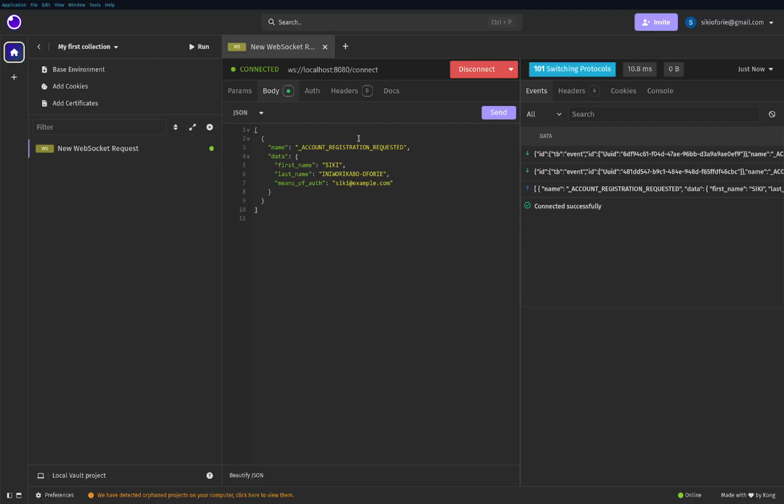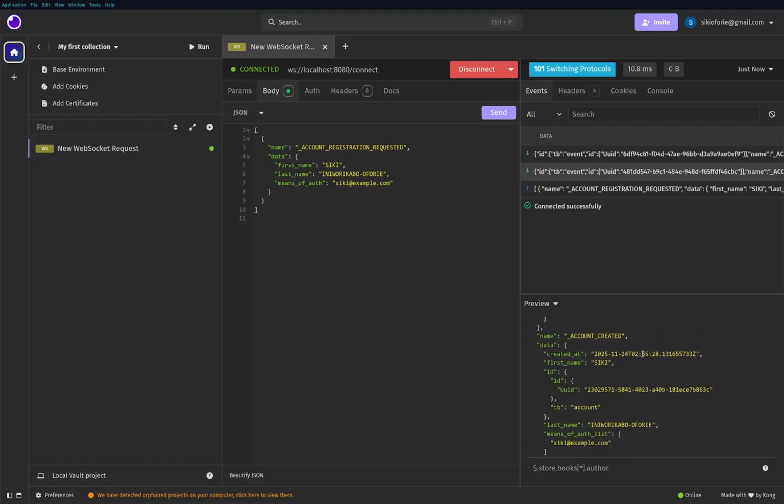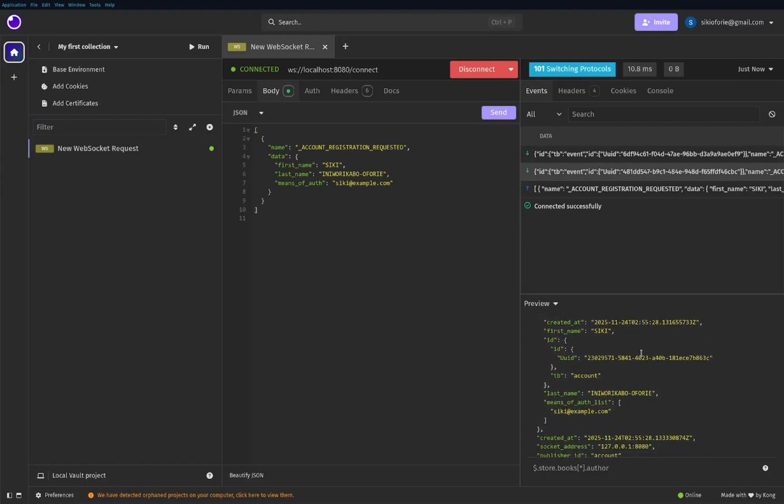This is how I am formatting my stuff, but anybody can format it any way if you have access to the system. But I prefer this. So, account registration requested. Upon registration we should get account was created with all of this information.